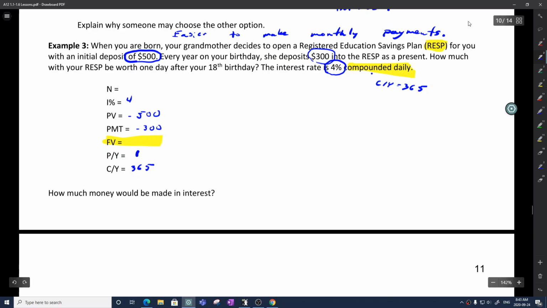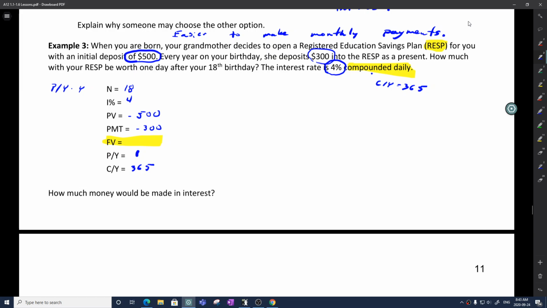So payments would be what? Remember that N is payments per year times years. So payments per year is 1. The years that I have, if I go from 0 to 18, is 18, because there's 18 regular payments, one on your first birthday, second birthday, and so on all the way up to 18.